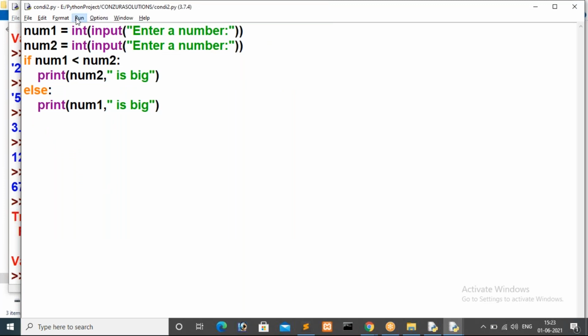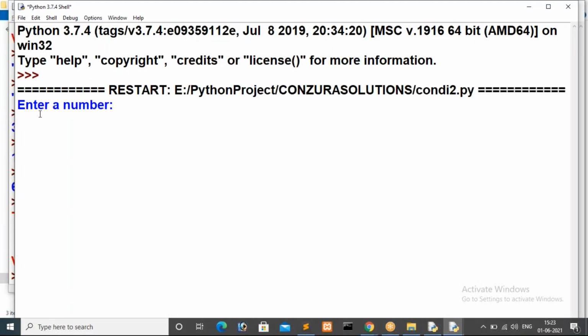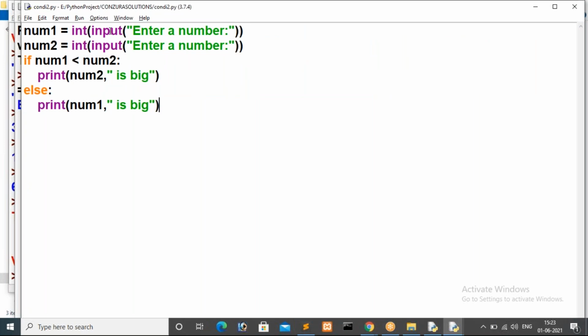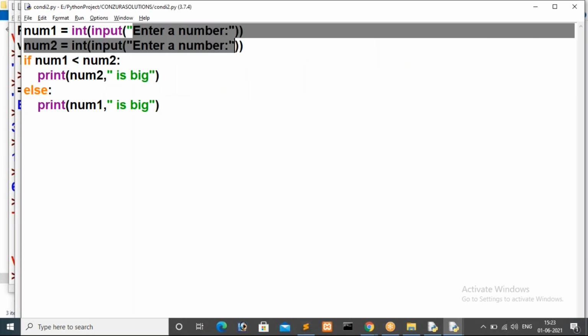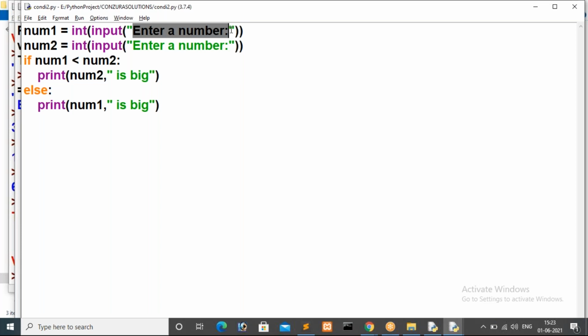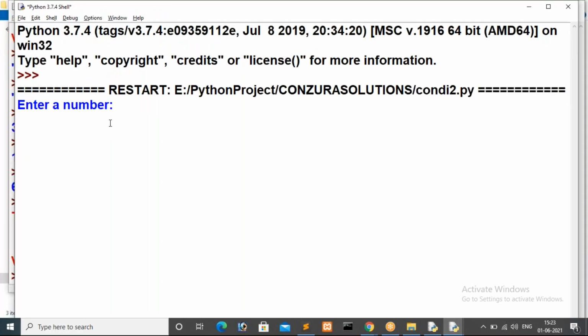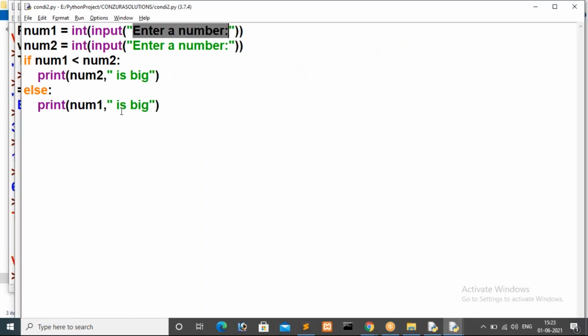For that we have the option Run Module, or else we have the shortcut key F5. So here it is asking, so the first input method is going to execute. This input method will print this message, then it will wait for the user's input. You just observe, here the cursor is still blinking. That means we have to enter some value, and I am giving 34. Then when I press enter, the int method, which contains the input method, will read that incoming value, convert it from string to integer, then assign it to num1.